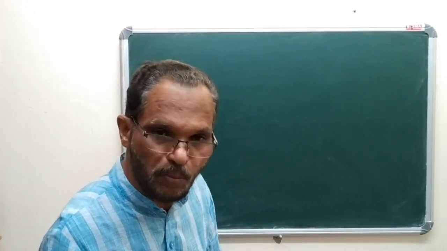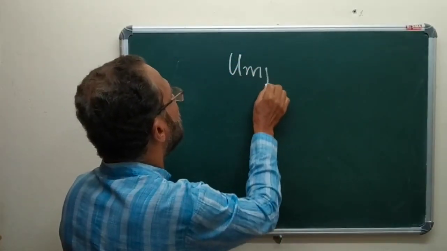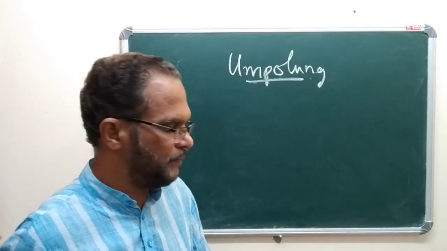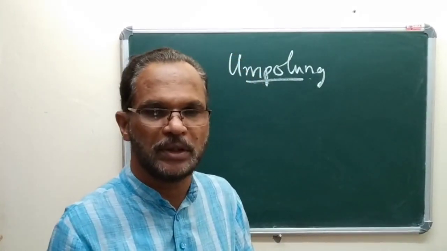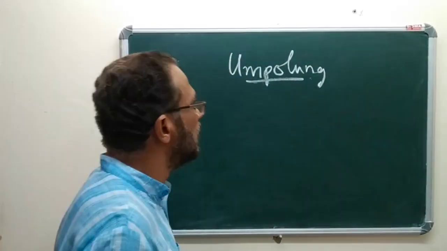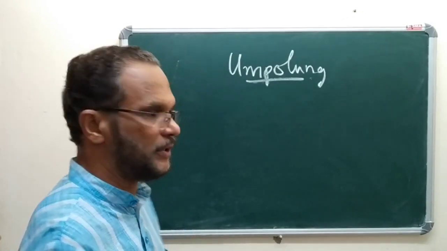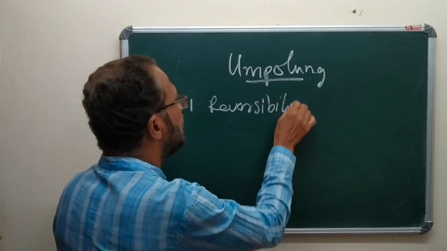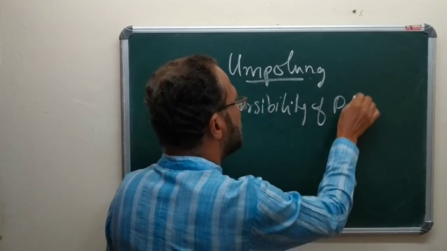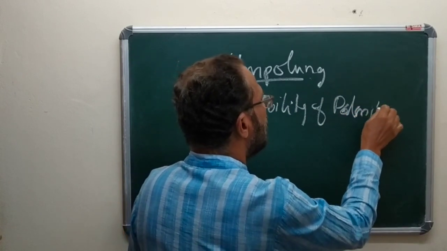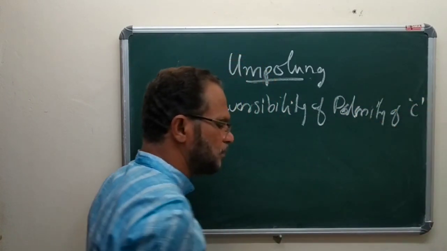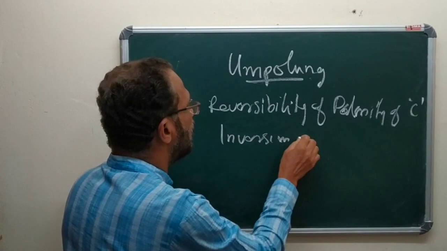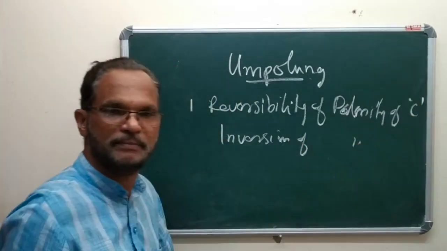The next one is Umpolung. That is, it is either the reversibility of polarity of carbon atom, or it is the inversion of the polarity of carbon atom.